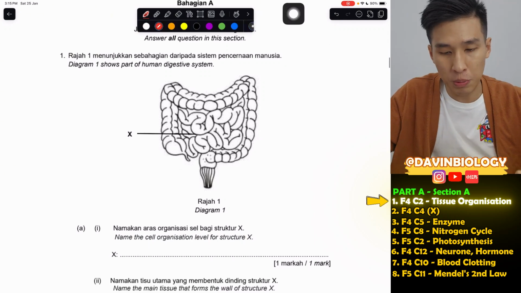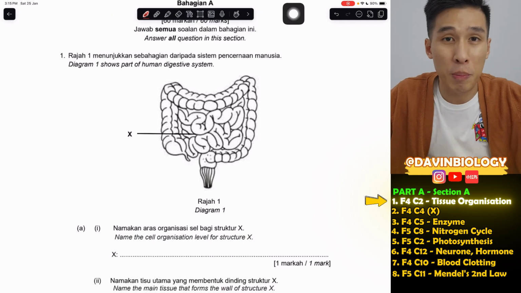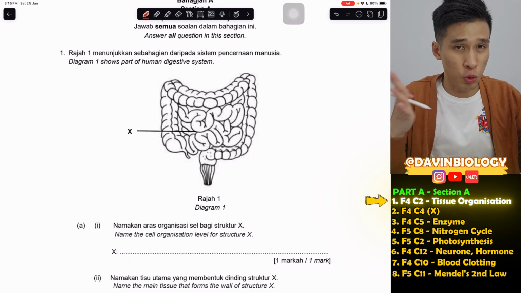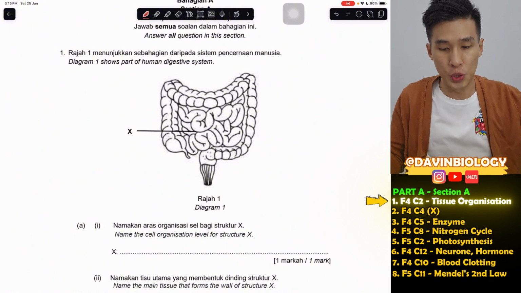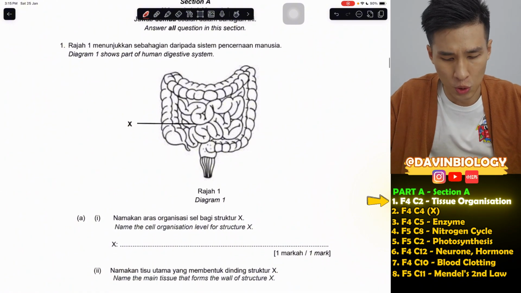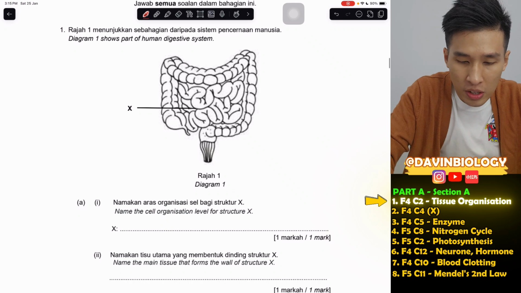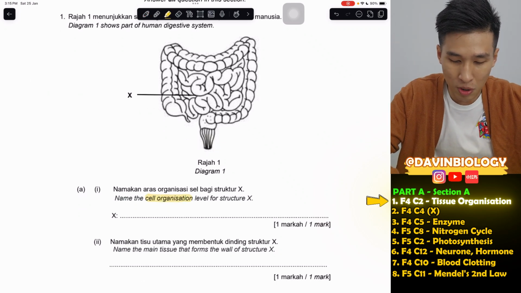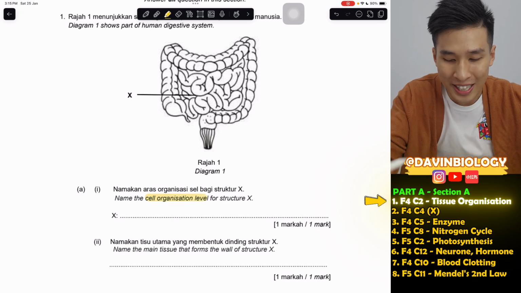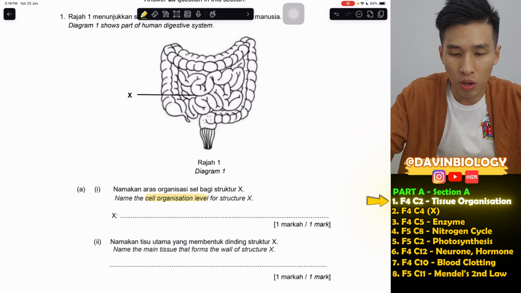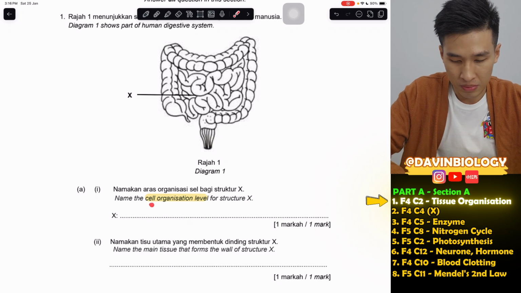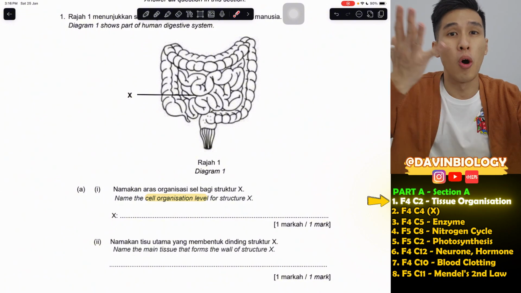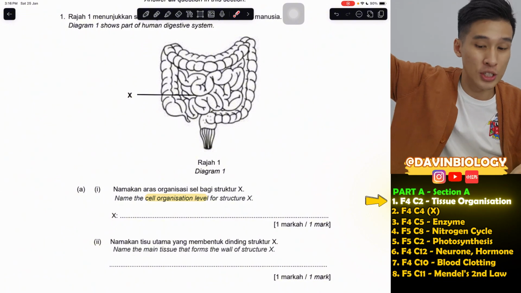This Form 4 Chapter 2, besides organelles and the amoeba, paramecium, unicellular organisms, there's this thing called tissue organization, cell organization, which is about different cells and tissues in humans. The first thing that they quite like to ask, and a lot of you still don't know how to answer, is this: name the cell organization level. What's cell organization? It's a very simple thing, since you learn it since Form 1. Basically it's the cell, tissue, organ, system organization.